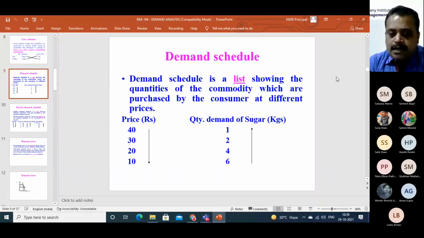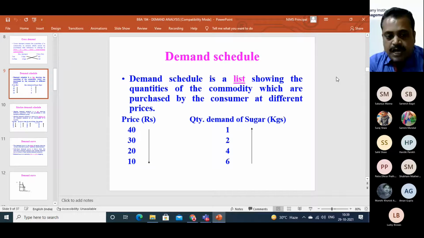Then demand schedule. Demand schedule is what? It is a list. It's a list of what? Price and quantity demand combination. Here in our example we have taken the quantity demand of sugar and price of sugar. Suppose price of sugar is 40 rupees per kilogram, then quantity demand is 1 kilogram when the income is, for example, 100 rupees. So income remains same, income is not changing, 100 rupees.